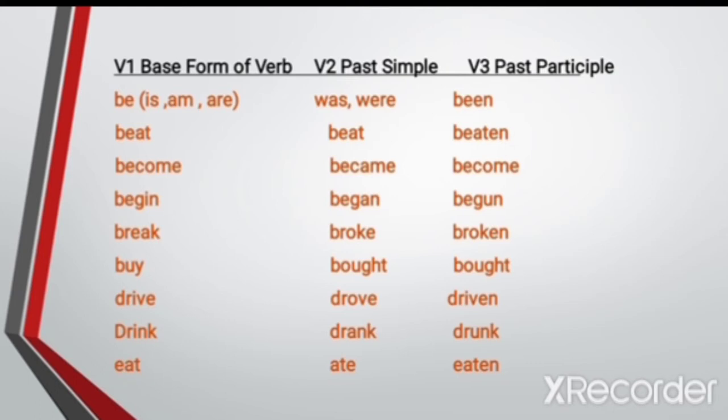V1 and V2 can individually stand as tense forms, whereas the past participle form will require the help of verbs like has, have or had or any other auxiliary verbs to make a tense. So you can have a look at these three forms, which we will be dealing with in most of the slides.